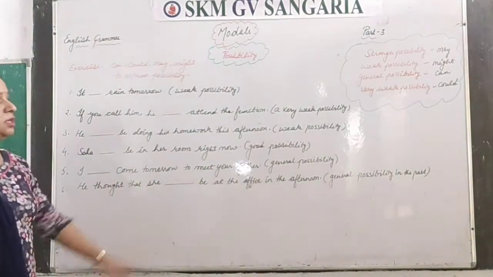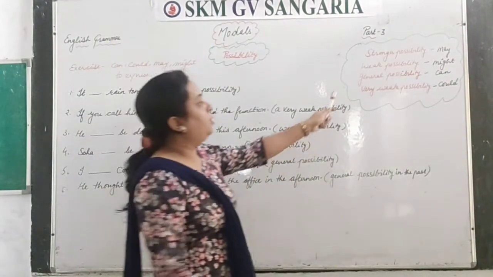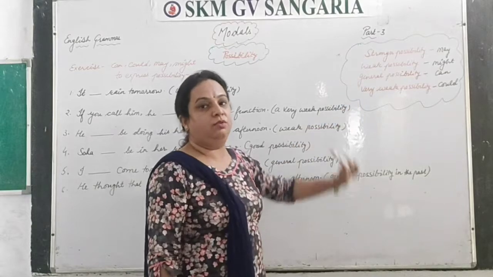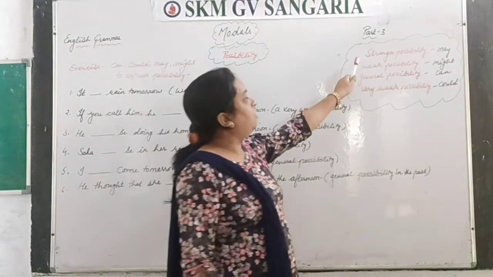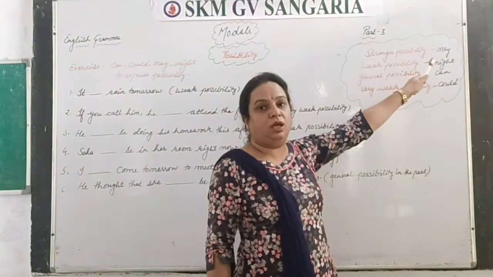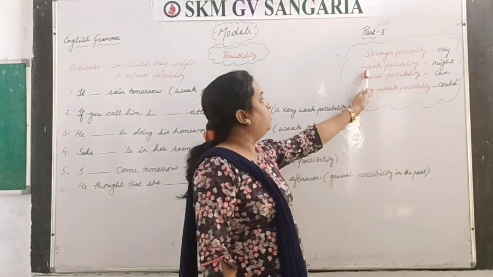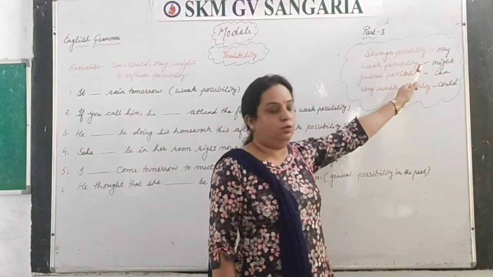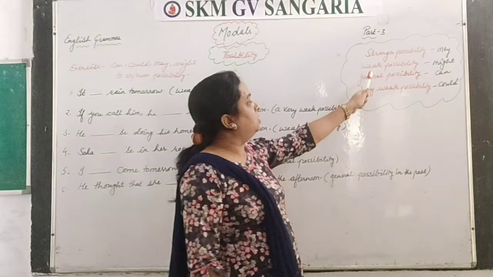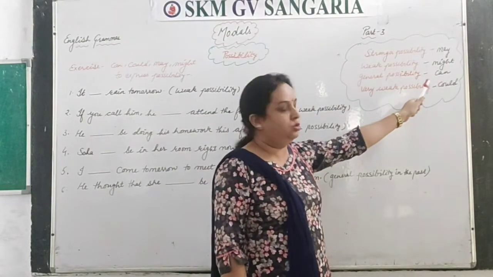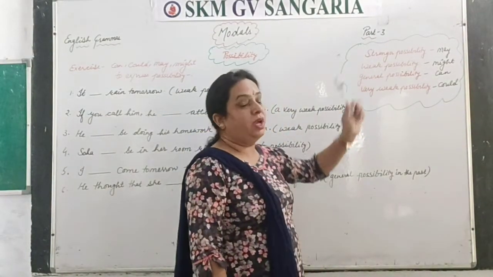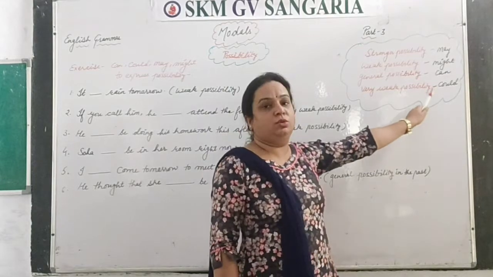Before solving this exercise, let's have a quick look at where we have to use which one. When we have stronger possibility, we use may. When we have weak possibility, we use might. When there is general possibility, we use can. And when there is very weak possibility, we use could.